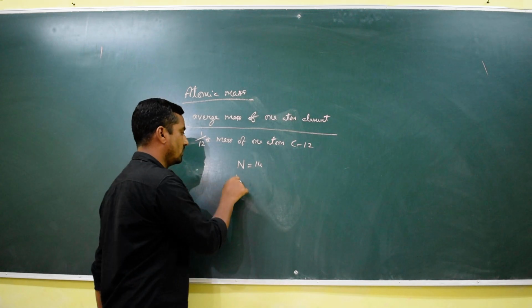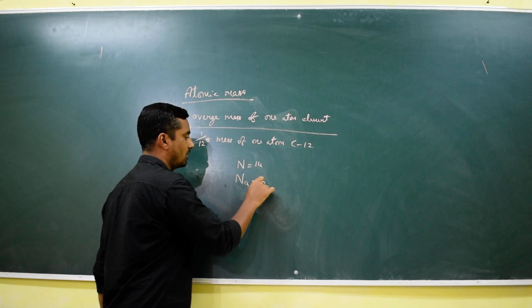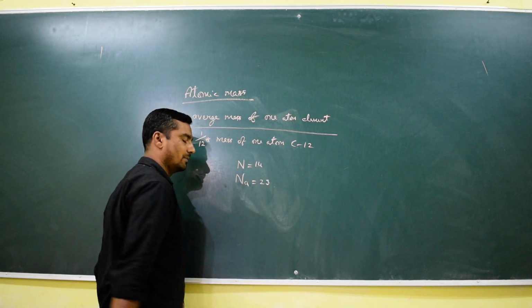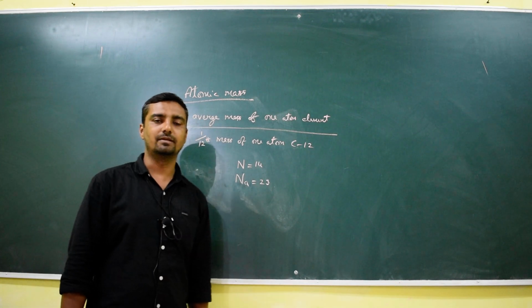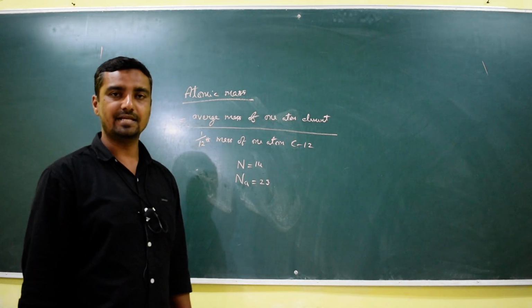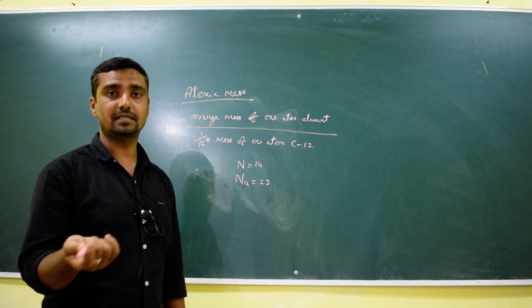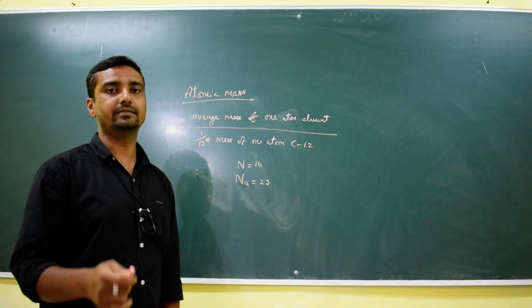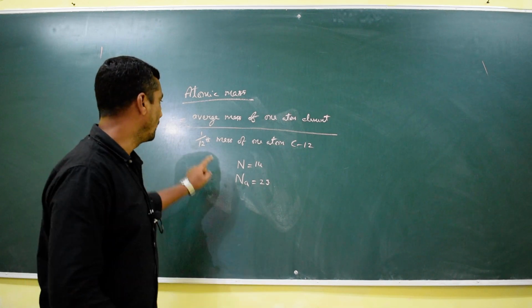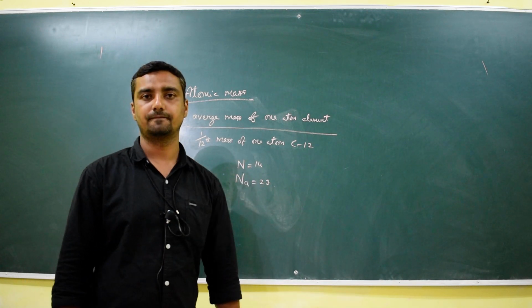For example, sodium: the atomic mass of sodium is 23. So this sodium is 23 times heavier, 23 times more, than 1/12 mass of carbon 12.